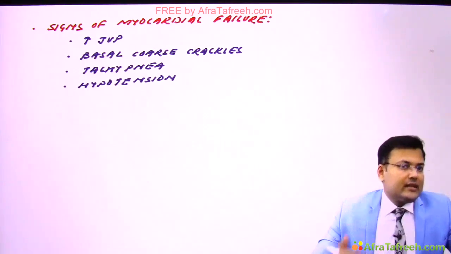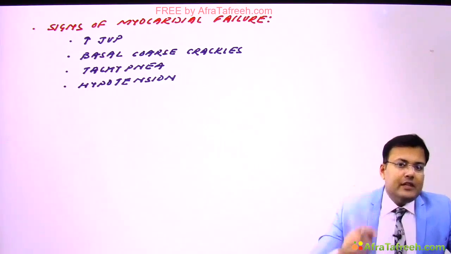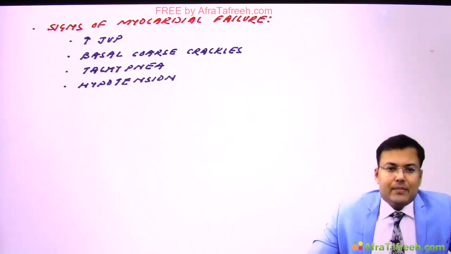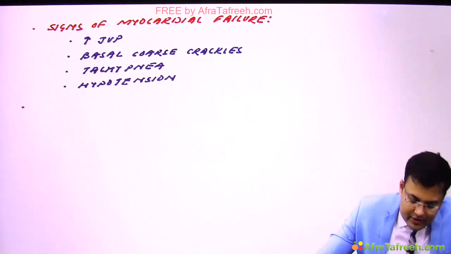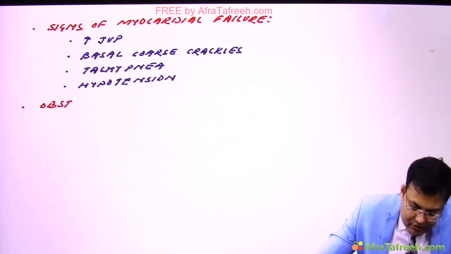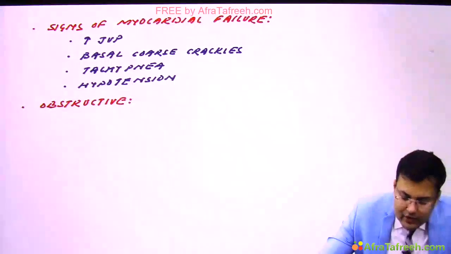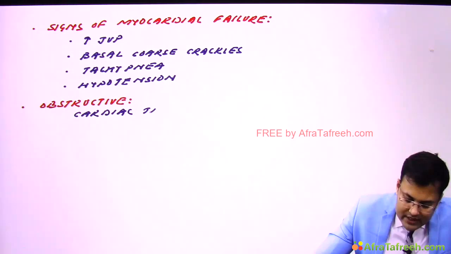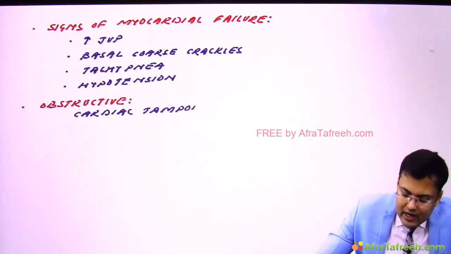In these patients, there is increased JVP, jugular venous pressure is increased, there are basal coarse crackles, and patients have tachypnea and hypotension. Suppose cardiogenic shock is because of an obstructive cause like cardiac tamponade. We discussed that cardiac tamponade is characterized by a triad.